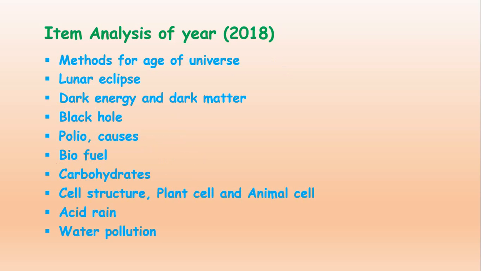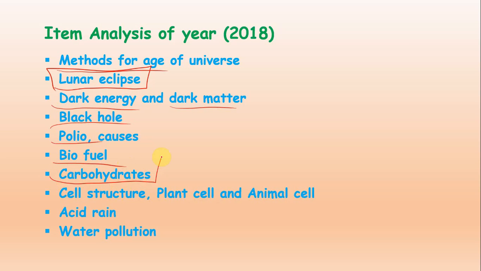Now we are moving towards 2018, methods for the age of the universe. Look here: lunar eclipse, then dark energy and dark matter, black hole, polio causes and how you can take measures and prevent this disease, biofuel. This is also very important.